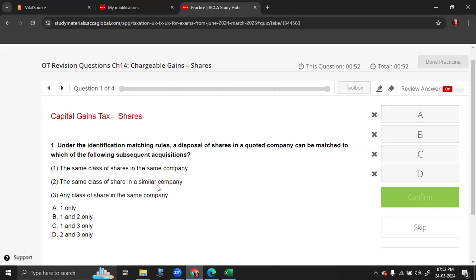So, in this situation, the question number A. Same class of shares in the same company? Yes, that is correct. Same class of share in a similar company? No. Any class of share in the same company? That is also not applicable. We have to think about the same company. So, the answer is option A.